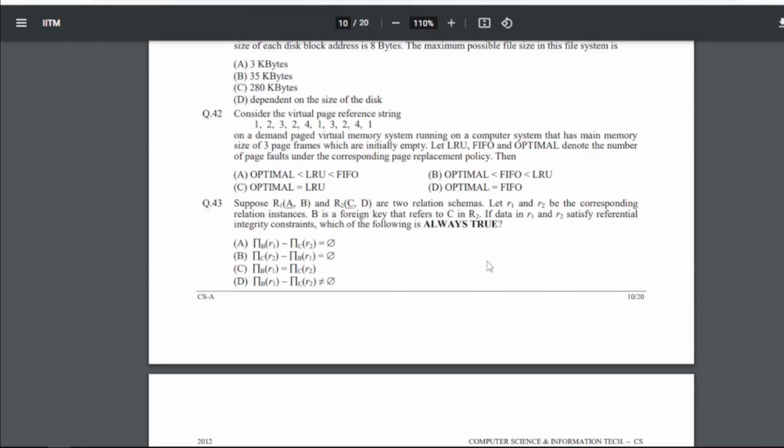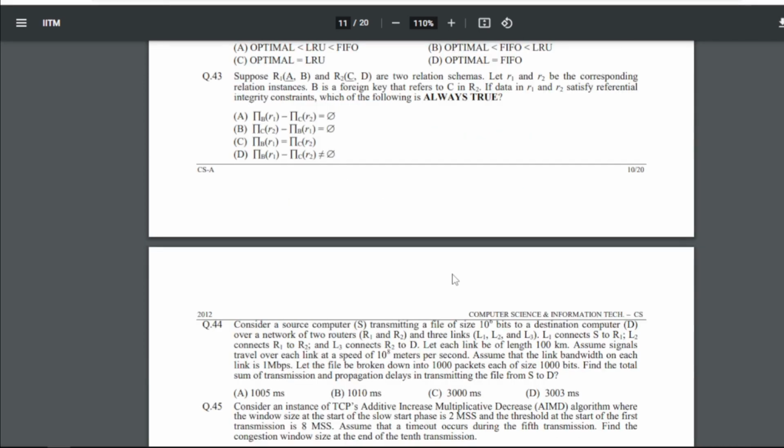Now the question number 43 is, suppose R1(A, B) and R2(C, D) are two relation schemas. Let r1 and r2 be the corresponding relation instances. B is a foreign key that refers to C in R2. If data in r1 and r2 satisfy referential integrity constraints, which of the following is always true? For 43, the answer is A, right? So this expression will be the answer of 43.